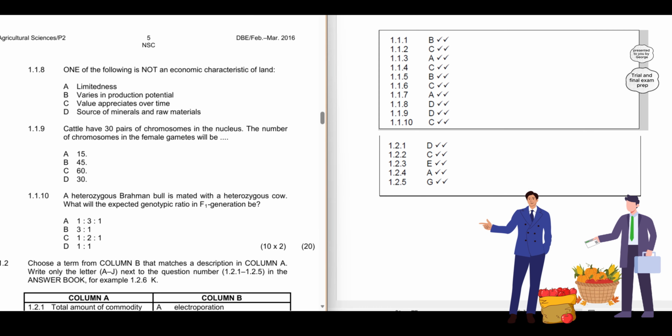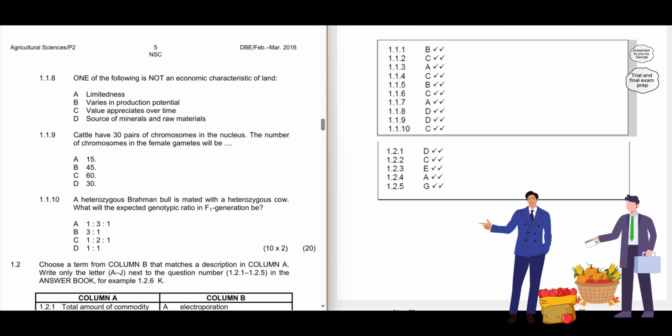1.1.8. One of the following is not an economic characteristic of land. A. Limitedness. B. Varies in production potential. C. Value appreciates over time. D. Source of minerals and raw materials. The correct answer is D. Source of minerals and raw materials.